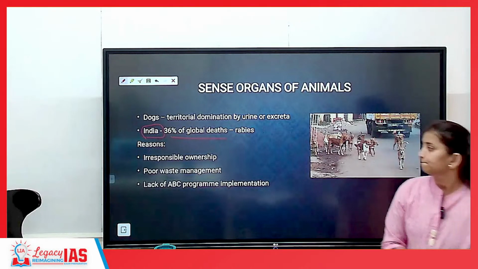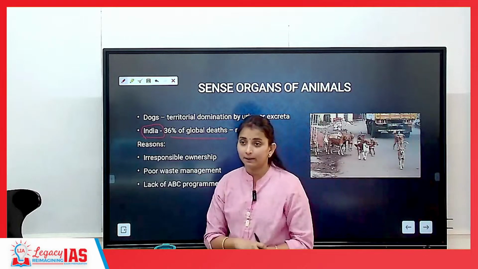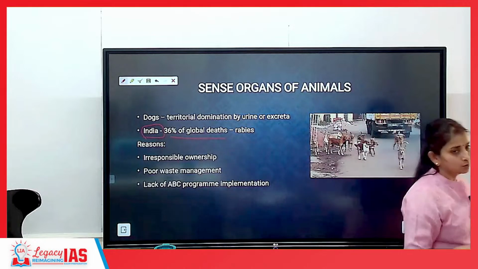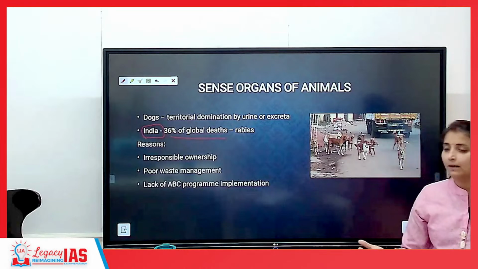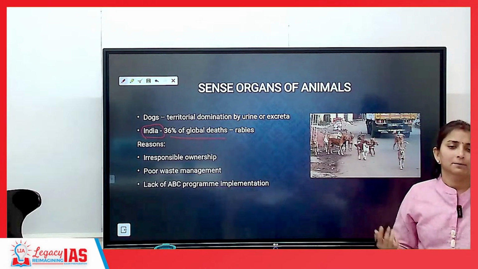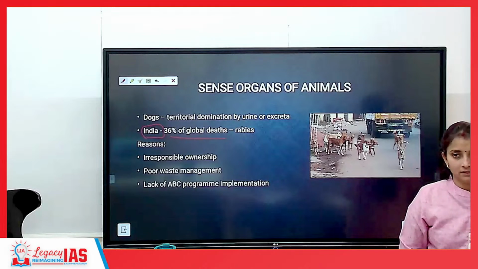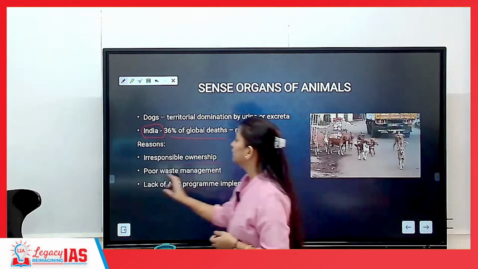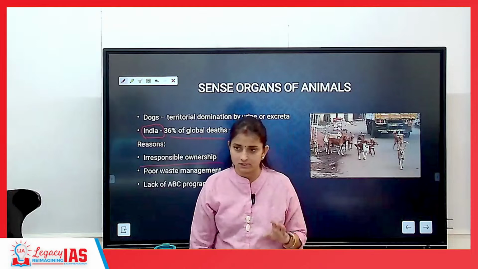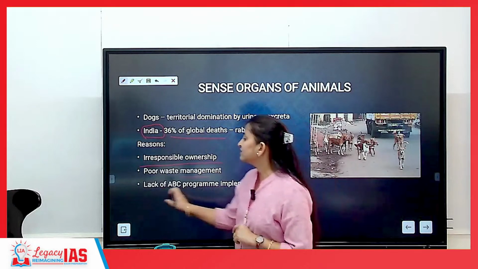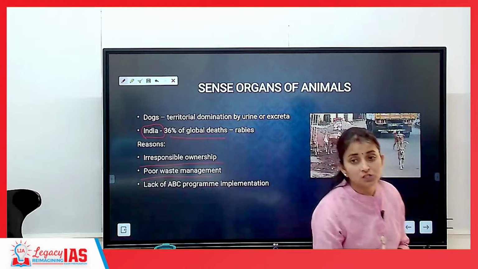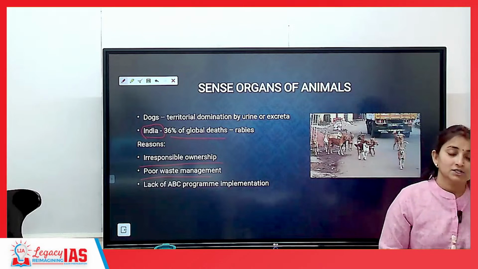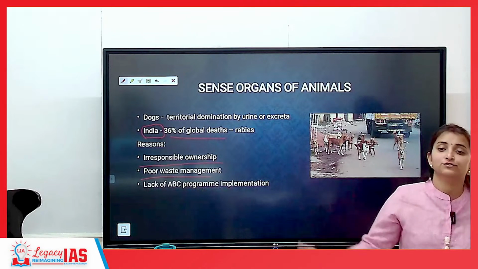Okay. What are the reasons for such a severe number of deaths from rabies? One is irresponsible ownership. For example, let's say a couple in India have adopted a dog, but for some reason they have to relocate abroad. They will leave the dog outside. So irresponsible ownership leads to an increased number of stray dogs. Or poor waste management, which is making easy food available for them, is also one of the reasons for the increased population of stray dogs.